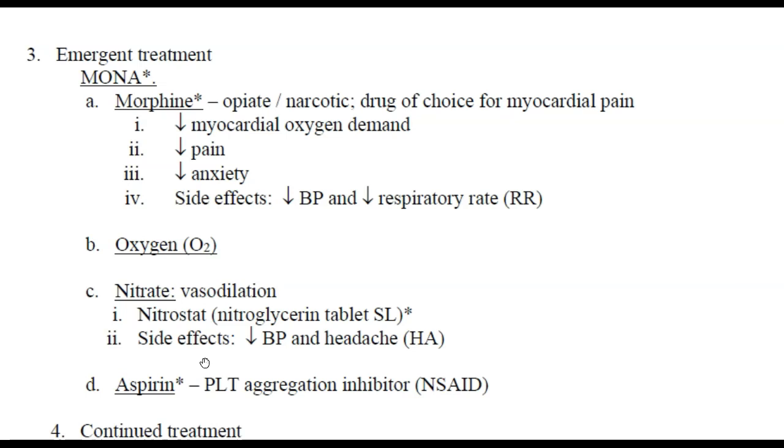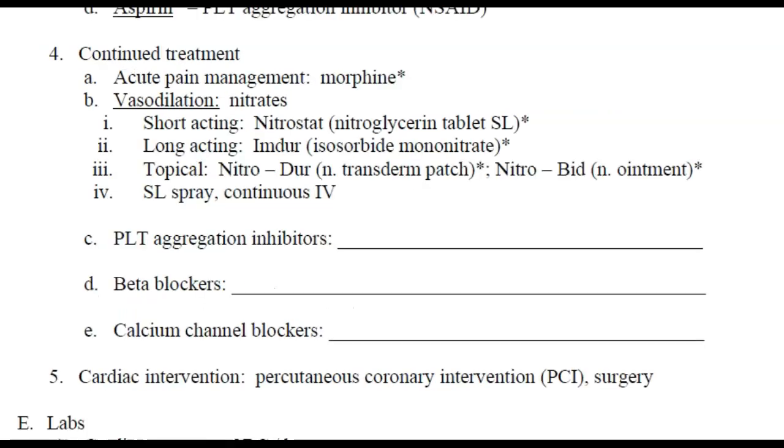So aspirin, as we talked about previously, is a platelet aggregation inhibitor, and it's also classified as an NSAID or non-steroidal anti-inflammatory. For continued treatment of unstable angina or MI, for acute pain management, we can continue to give morphine, and then we also continue vasodilation with nitrates. So we have the short-acting, which is the Nitrostat or nitroglycerin tablet sublingual. Again, the common side effect is headaches due to the increased blood flow and vasodilation.